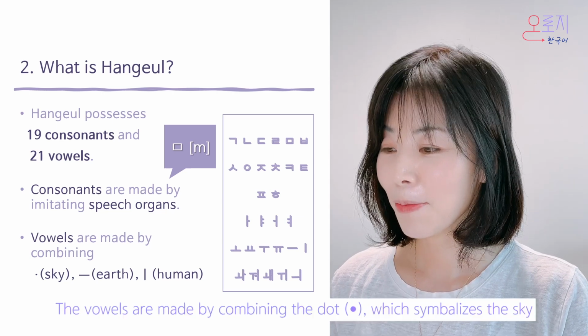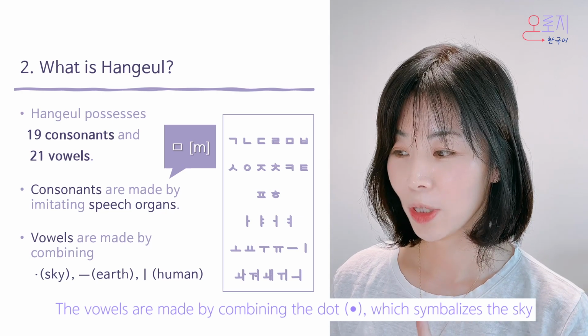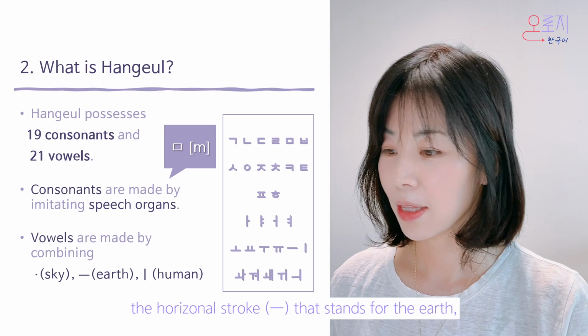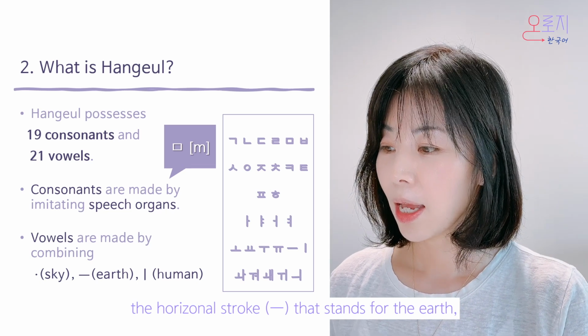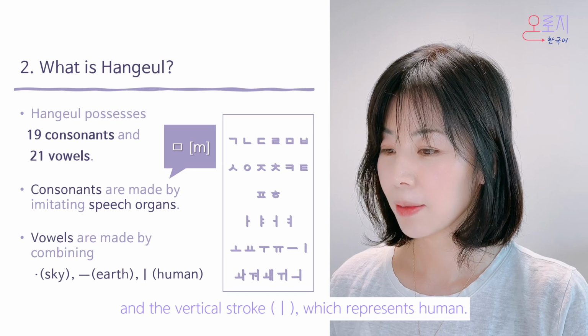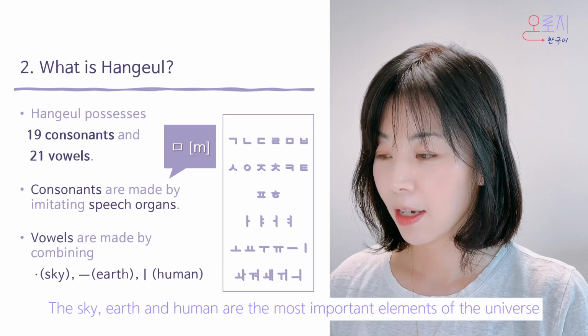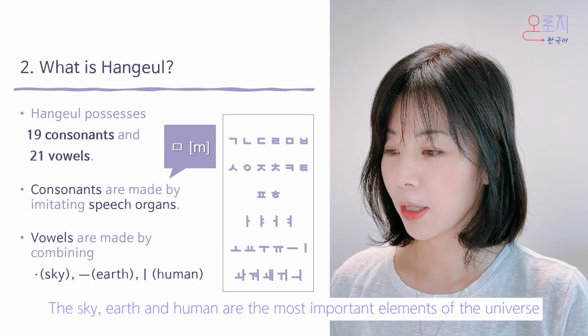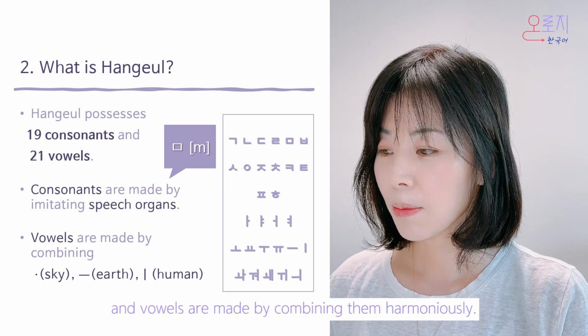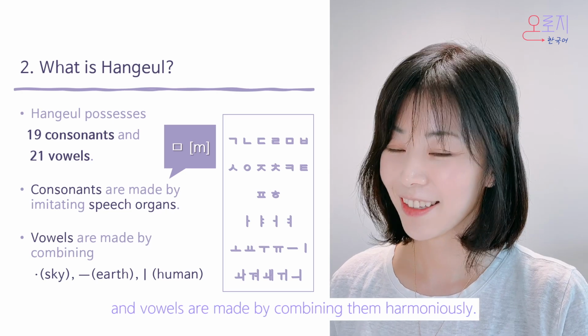The vowels are made by combining the dot, which symbolizes the sky, and the horizontal stroke, that stands for the earth, and the vertical stroke, which represents the human. The sky, earth, and human are the most important elements of the universe, and vowels are made by combining them harmoniously.